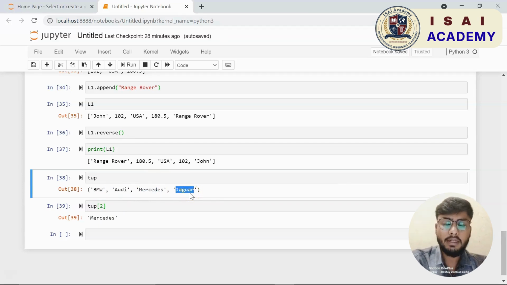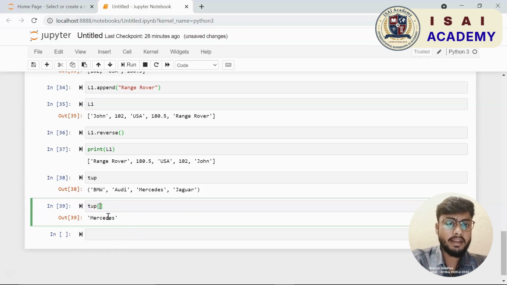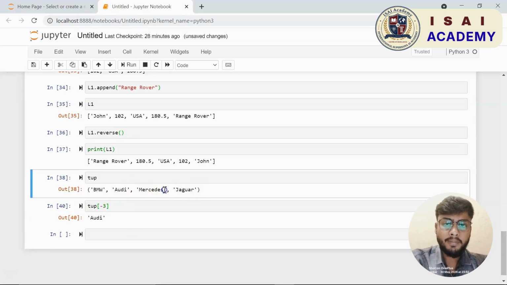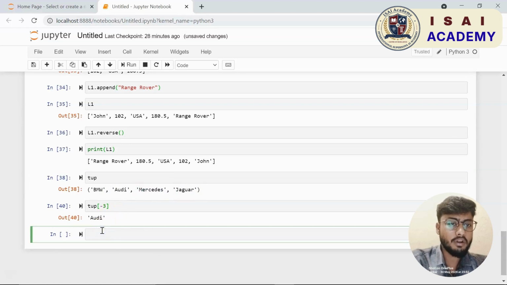It is very simple. If I run this and print L1, it prints my list in reverse order. Here it was from John all the way till Range Rover. Once I reverse it, it starts from Range Rover and goes all the way to John.